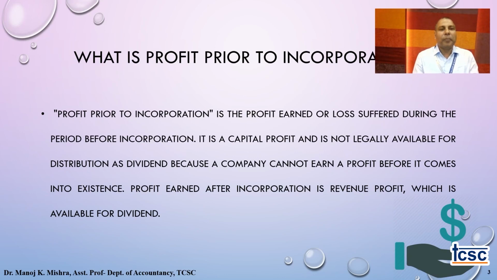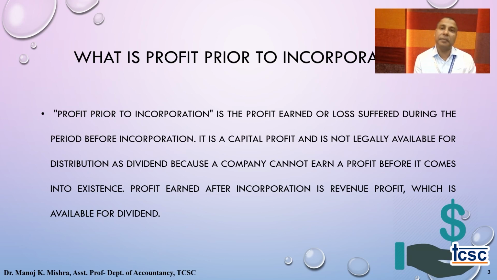It says that profit prior to incorporation is the profit earned or losses suffered prior to the company getting incorporated. It's required to understand that the profit earned prior and the profit earned post have a different terminology.